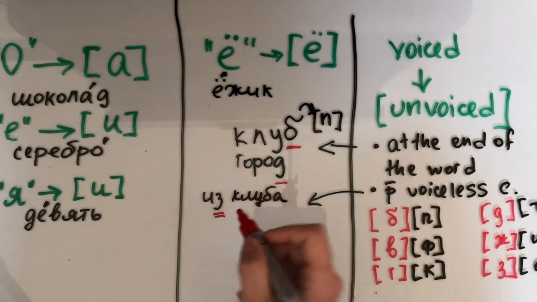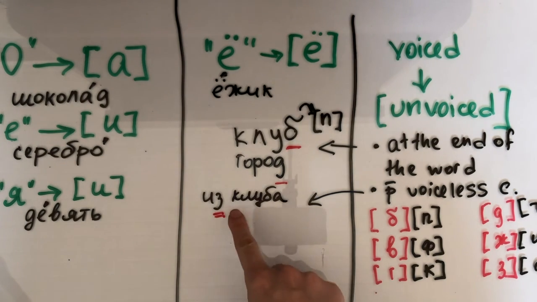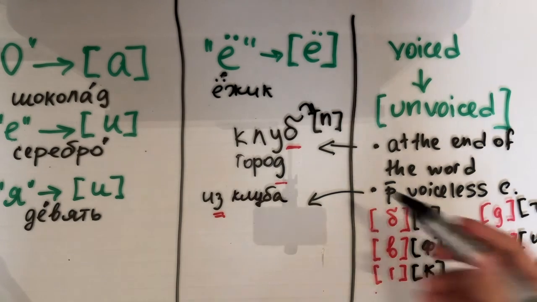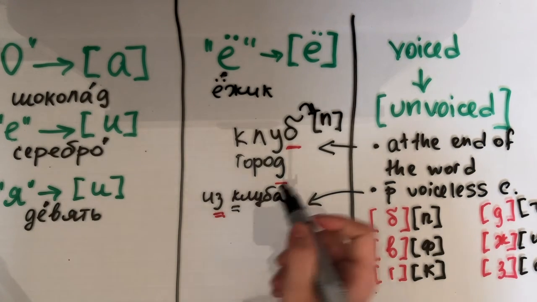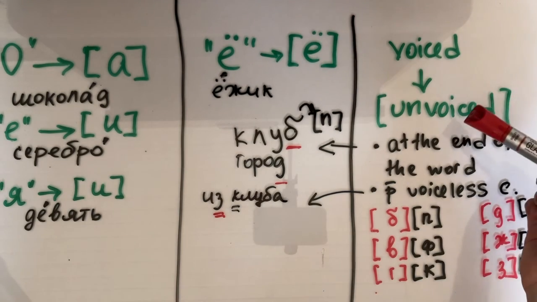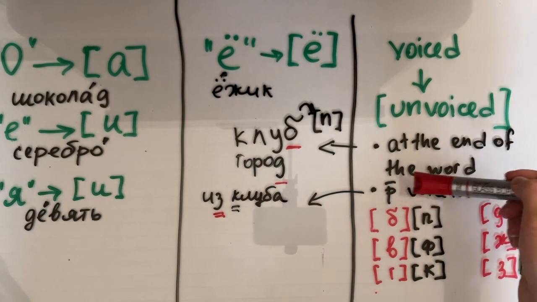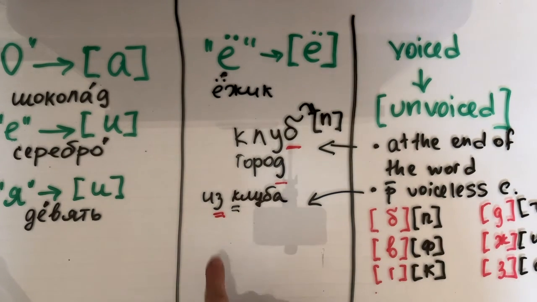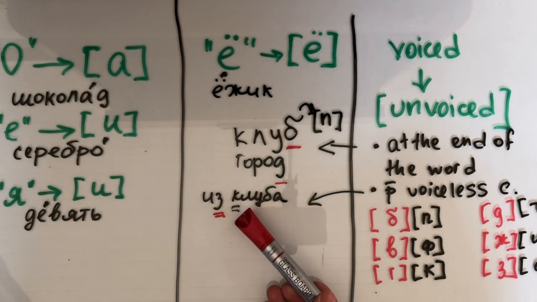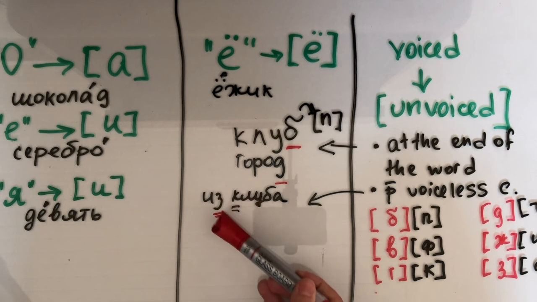K is a voiceless consonant. And we have a rule that voiced consonants are pronounced as unvoiced when they come before voiceless consonants. Here we have a voiced consonant that comes before the unvoiced consonant. That's why this voiced consonant should be pronounced as unvoiced.